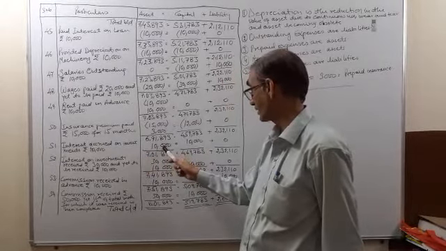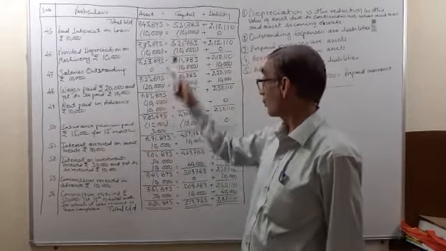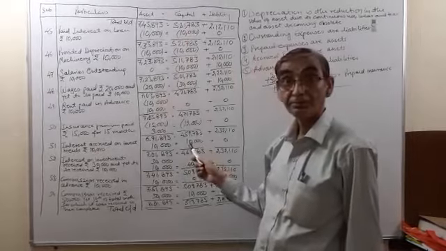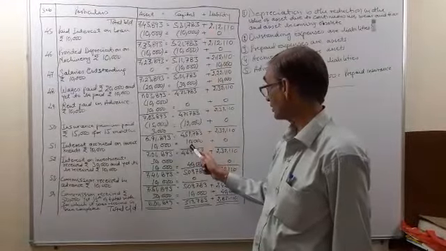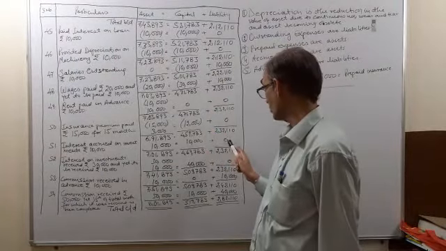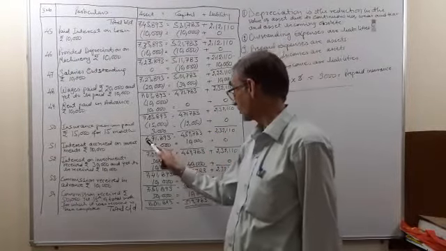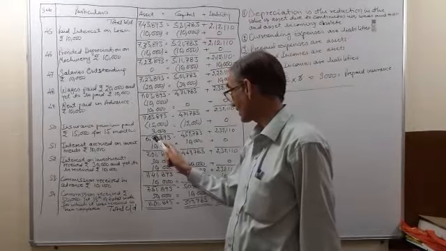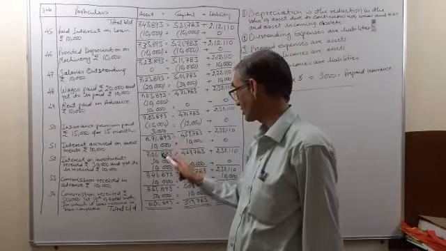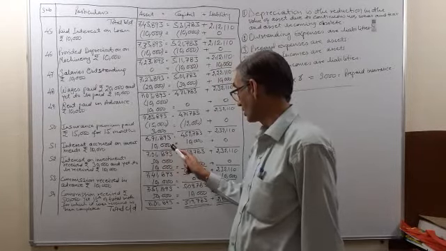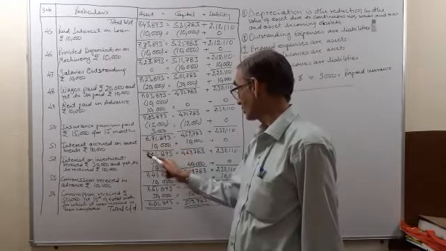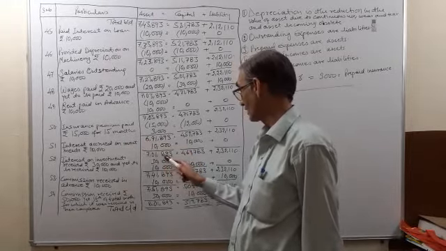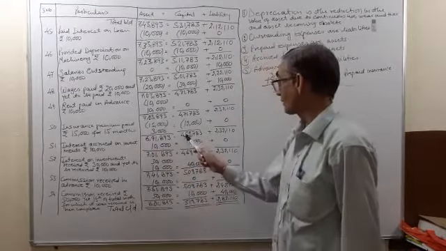10,000 will be added to asset, and this interest was the income of the current year. Therefore, it will be added to the capital. No effect on liability. So, our assets were 6,91,893. 10,000 will be added to them on account of accrued interest on investment. So, it will come to 7,01,893. Our capital was